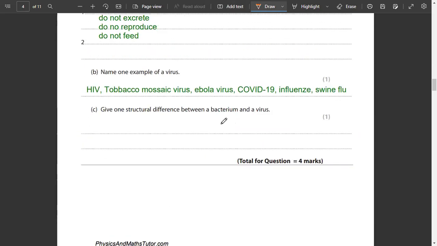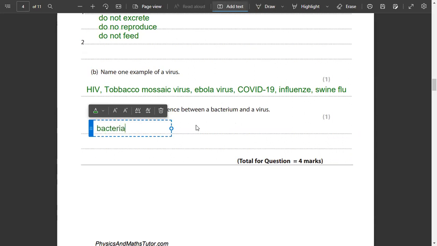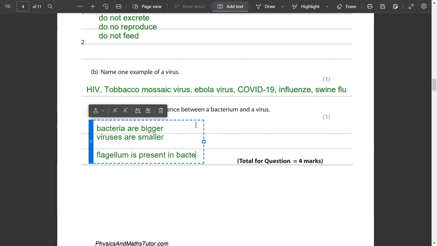Give one structural difference between a bacterium and a virus. What structural difference is there between bacteria and viruses? First of all, bacteria are bigger. Viruses are smaller. This is one of the differences. Besides that, flagellum is present in bacteria.